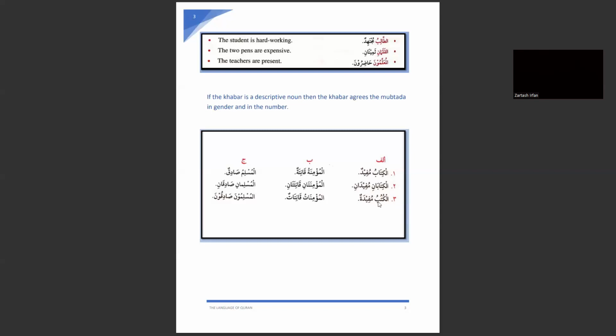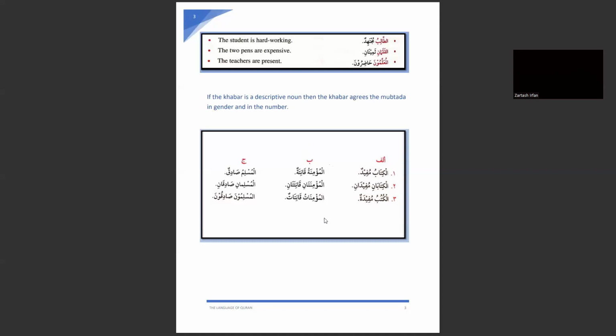And as you can notice, all these three mubtadas are definite. How do we know that they are definite? This al at the start of the word, which is attached with the word. And look here, all the three khabar are in the nakira state.